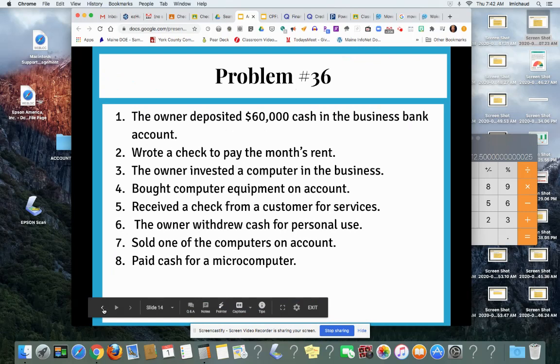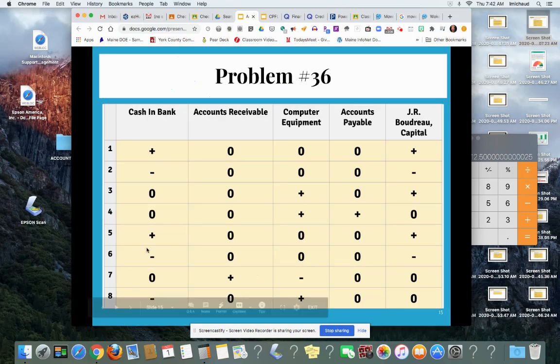Number 3, the owner invested a computer in the business. So the business has more computer equipment than it did before, so that is increased, but you also want to give the owner credit for making that contribution to the business.